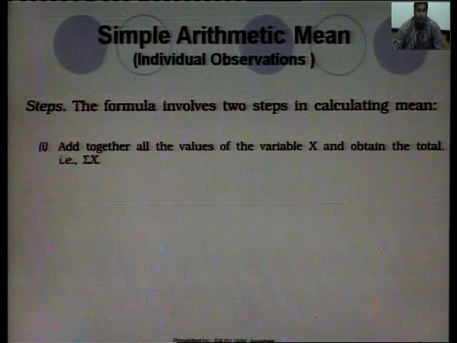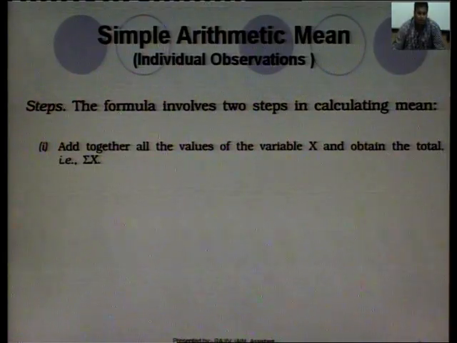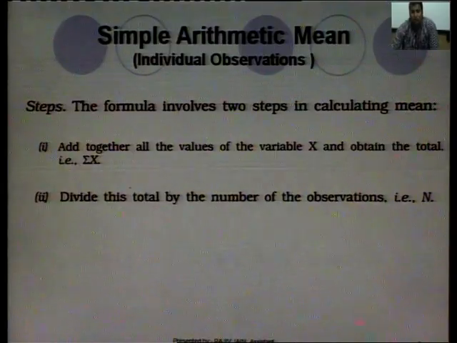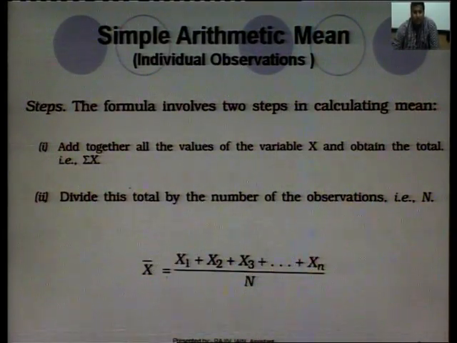First, add together all the values of the variable and get the total, then divide this total by the total number of observations, that is n. This is a very simple method. This is only used when the number of items is very small.